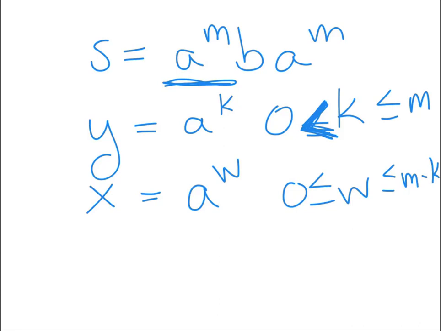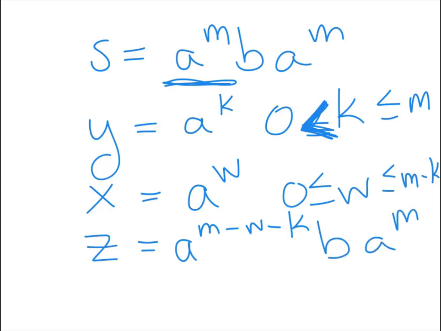And z is everything else. So z is going to be all the remaining a's. So z is going to be a to the m minus all the ones from x minus all the ones from y, and then a single b, and then the a's at the end.